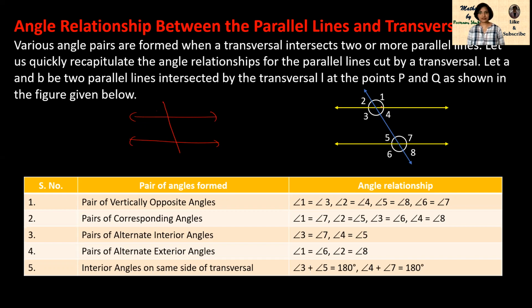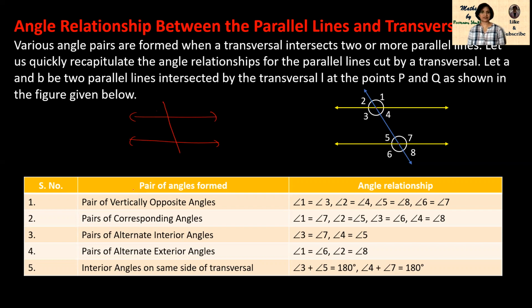I have put four names for this point where the transversal is intersecting the first parallel line, and on the second line where it is intersecting, there is another point, and here four angles are there. I have named them 5, 6, 7, and 8. Here we will see the relation between these angles in these two parallel lines through this transversal.